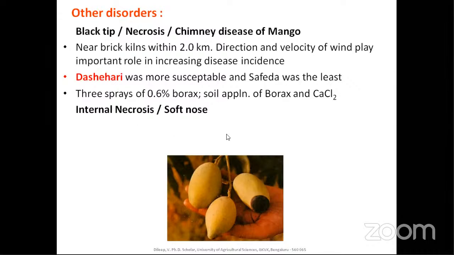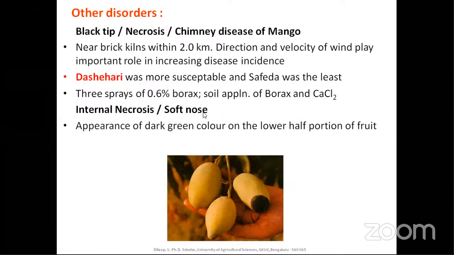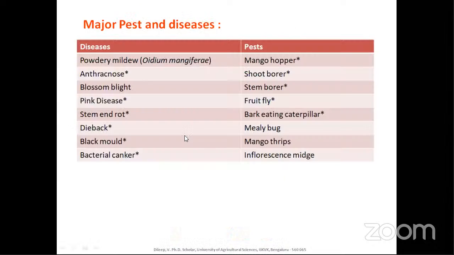And other minor disorders include internal necrosis or soft nose. And soft nose is one of the questions that is asked. There is appearance of dark green color on the lower half portion of the fruit. You might be encountering this also. The upper half portion of the fruit will be very much yellow, and the lower half portion will be almost green. Then there is jhumka, or clustering. The name itself indicates clustering. That means the fruits are very small and appear in clusters, so no marketable size of fruit is developed.